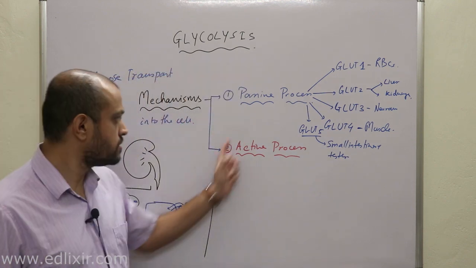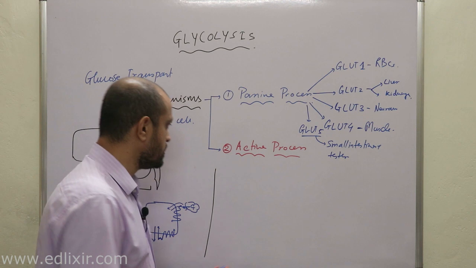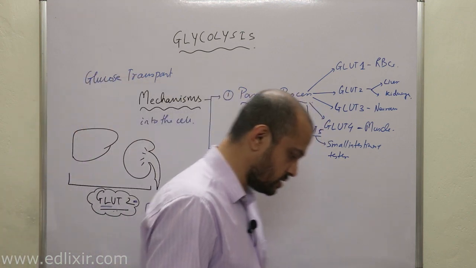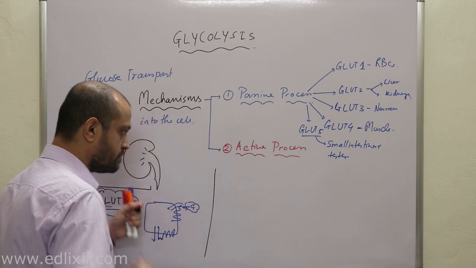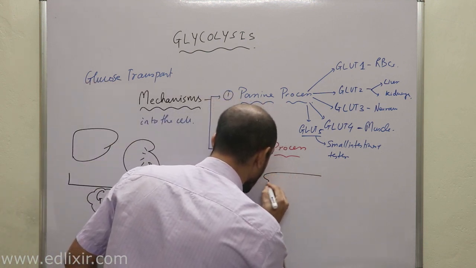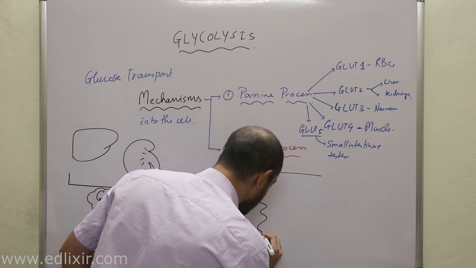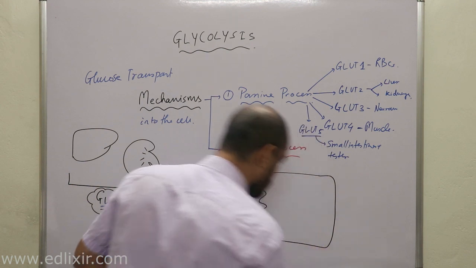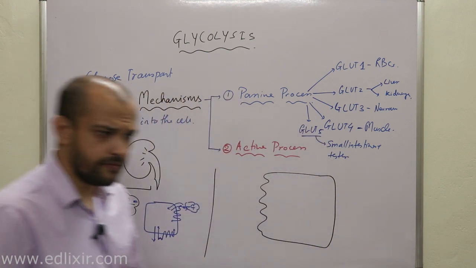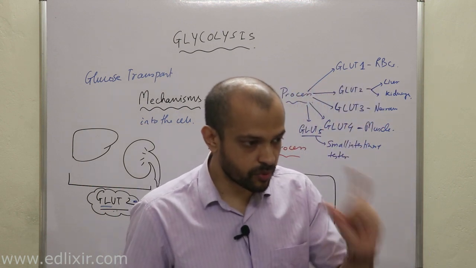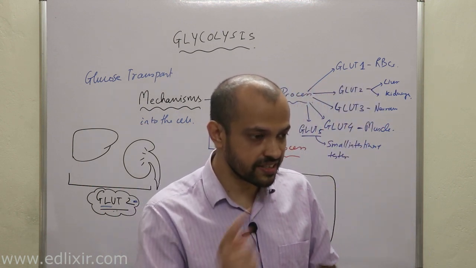Clear? Now we will be discussing the active process which helps in glucose transport into the cells. Now listen, the active process, you already know how glucose is absorbed in the jejunum, right? You can go to the video where we have discussed in detail the process by which glucose enters the cell.